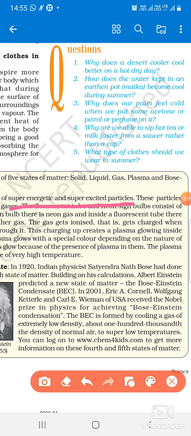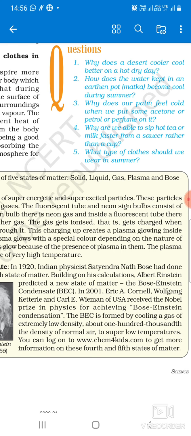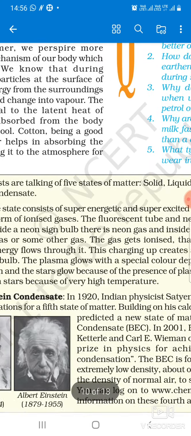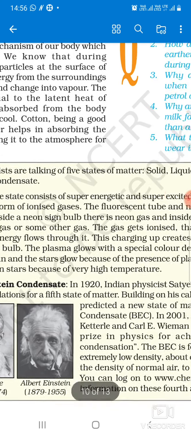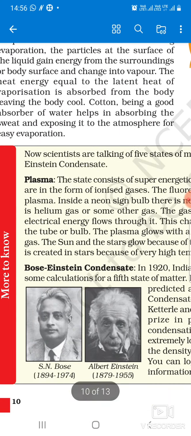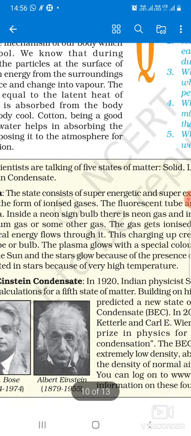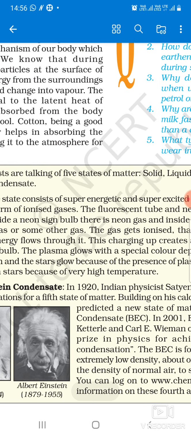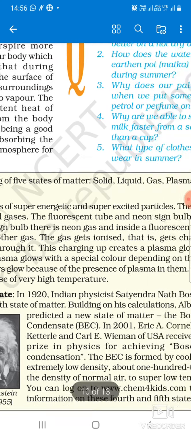The sun is a huge ball of glowing gases, and these gases are ionized with the heat. The fluorescent tube and the neon sign bulb consist of plasma. Inside a neon sign bulb there is neon gas, and when